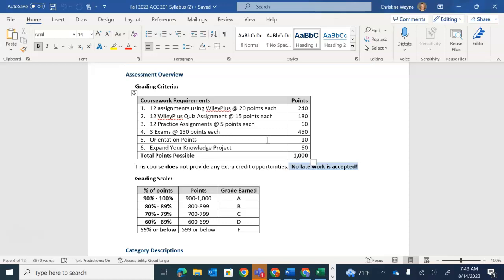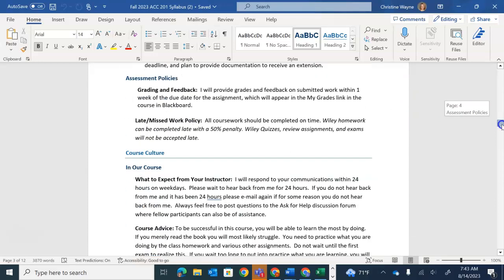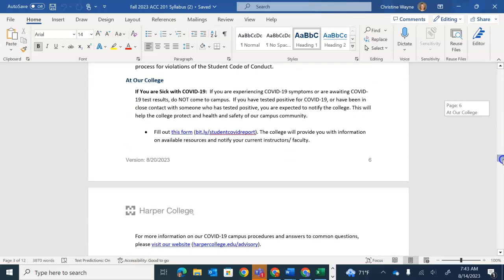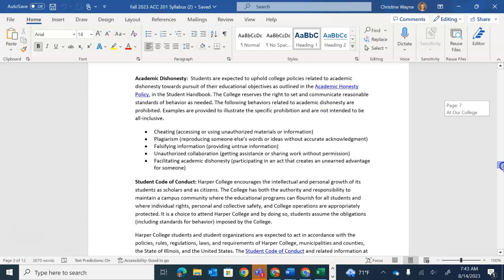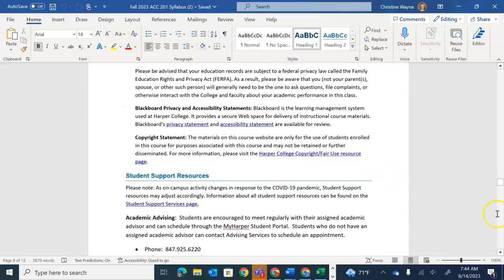This project takes one of the chapters. You just pick one of them to do, and it's something that interests you. Then you're going to learn a little bit more about that assignment, and I'll show you more about that in Blackboard. The rest of this information, again, you can read through. Make sure you look at all the college information and what is available to you, and especially the resources here at Harper.